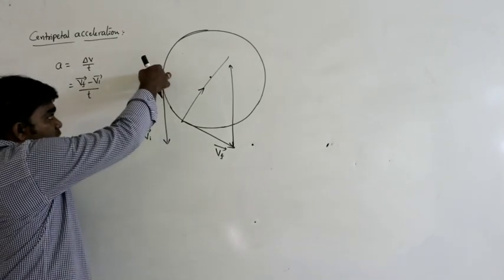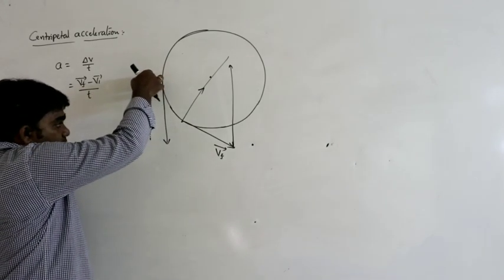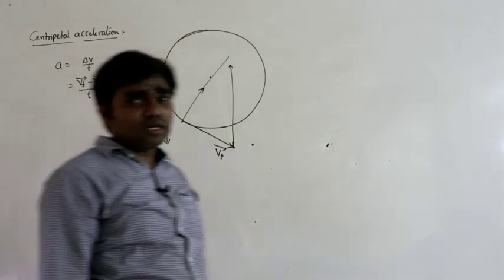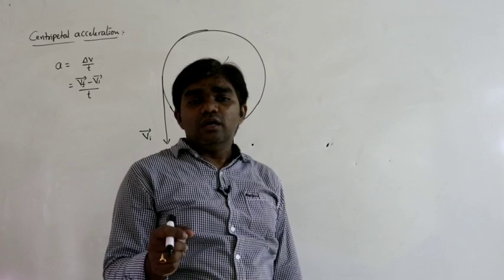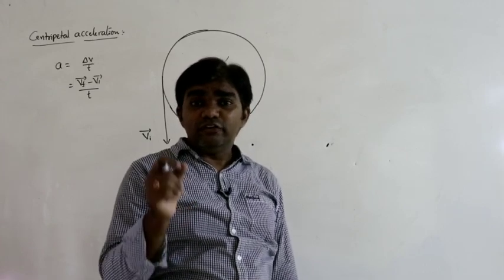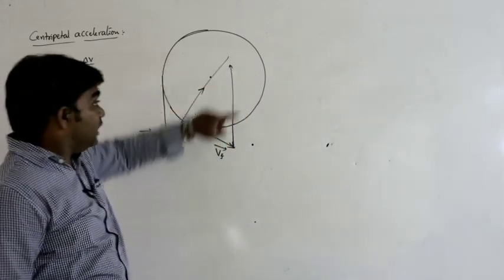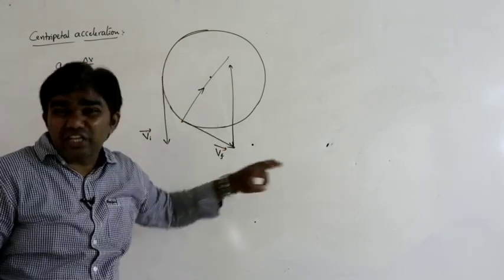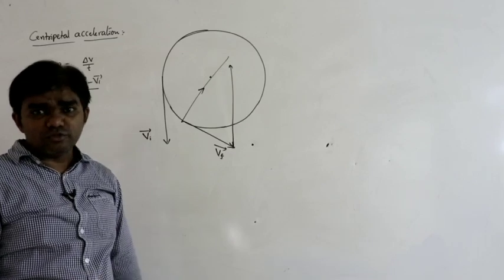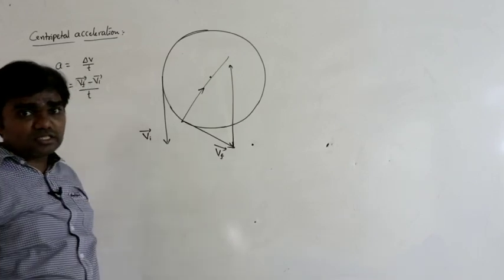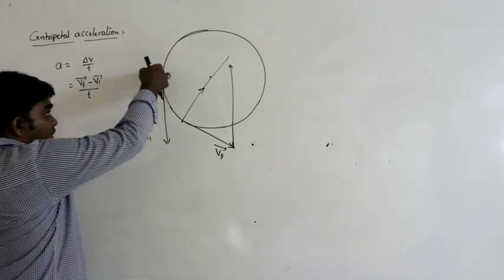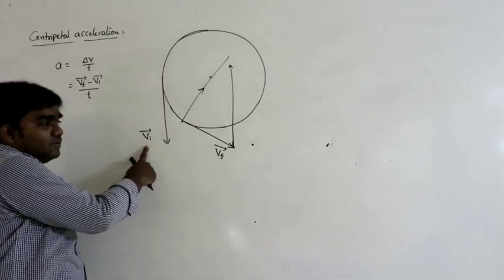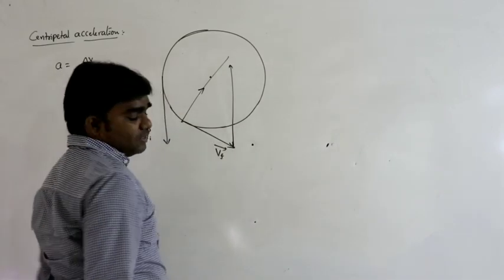See here, initially let us say the body moves like this. What is the direction of motion of the body in a circular path? At any position in its path, if we draw the tangent, that tangent indicates the direction of motion of the body. See here the body moving downwards. So this tangent indicates, let us say, this is the initial velocity. Next, let us say it is the final velocity.